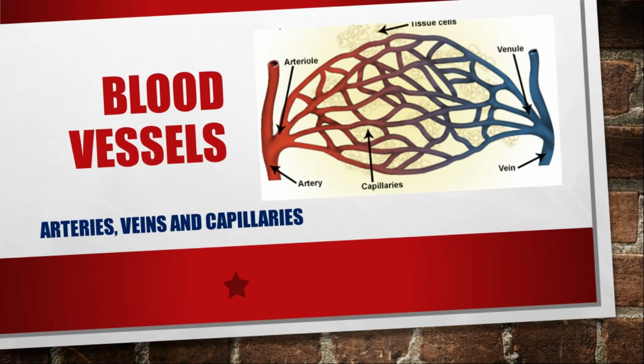Now the next topic of today's session is the blood vessels. Till now we have done the blood, and now we are going to do the blood vessels. Blood, as it is a liquid, needs a special system for transportation. It cannot flow here and there. Just like water, if you need to transport it from one place to another, you will use a pipeline or bottles. To water your plants you use a pipe, but to drink you use a bottle or a glass. So you need some type of container to hold that liquid.